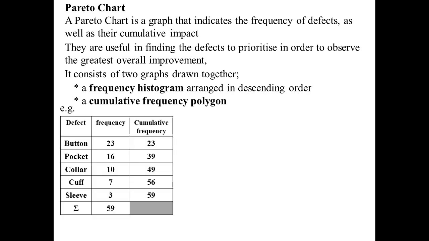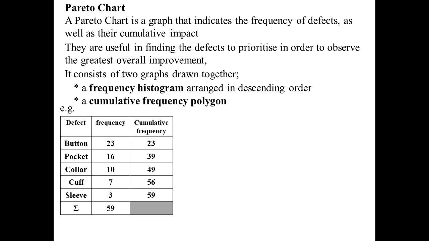So here's an example. Some business that's making shirts, and there are all potential places that a defect in the shirt could happen. It might be the button, it could be the pocket, it might be the collar, the cuff, the sleeve. And so they've looked at all these defects. There's 59 defective shirts that they had a look at, and you can see the frequency there. Now, they've been arranged in decreasing order. So button had the highest frequency, down to sleeves being the lowest frequency. And next to that, I've created the cumulative frequency by simply adding the frequencies as we go along.